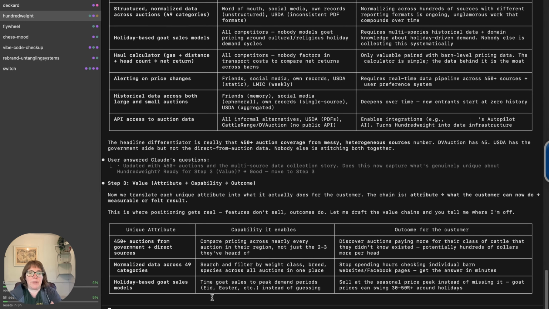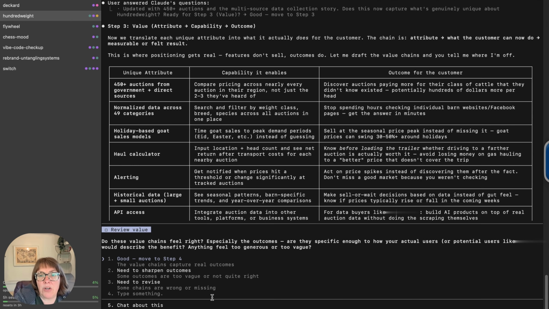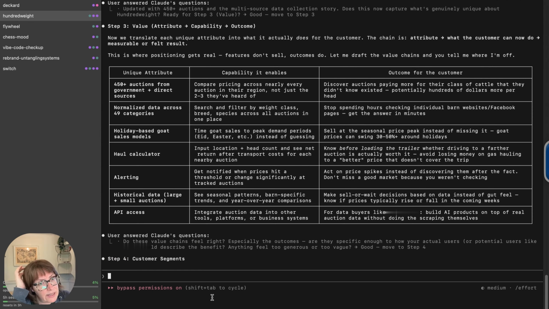So what actually happens for the customer? By looking at many more auctions, you could discover where each class of cattle might sell better. The data is normalized, so you could look at trends across time. There are different times to specifically sell goats, and then that haul calculator is knowing what your costs potentially will be, and your income. Alerts let you know when prices are changing, historical data, and then potentially for more data aggregators, ag tech companies, API access. So we're going to just skip ahead to step 4.